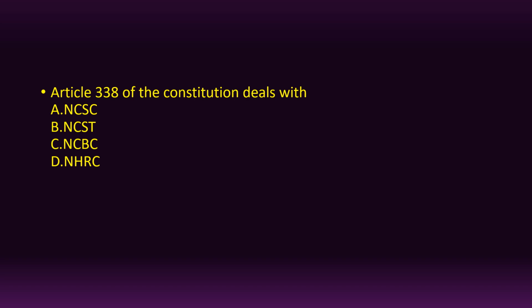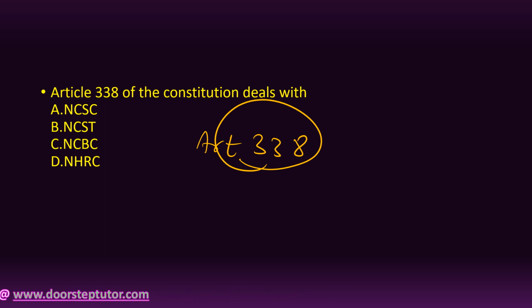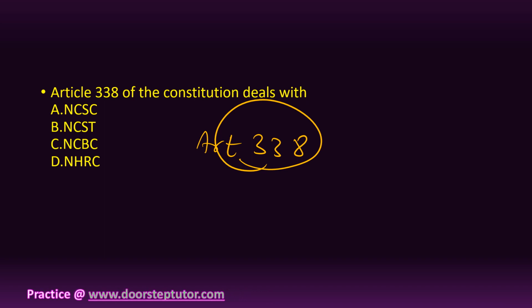So very important over here that Article 338 is related to the Scheduled Caste and Scheduled Tribe. So the National Commission for Scheduled Caste and Scheduled Tribe was established under Article 338 with the objective of monitoring all the safeguards provided to the Scheduled Caste and Scheduled Tribes under the Constitution or other laws. So what will be the correct answer over here? The correct answer is National Commission for Scheduled Caste.